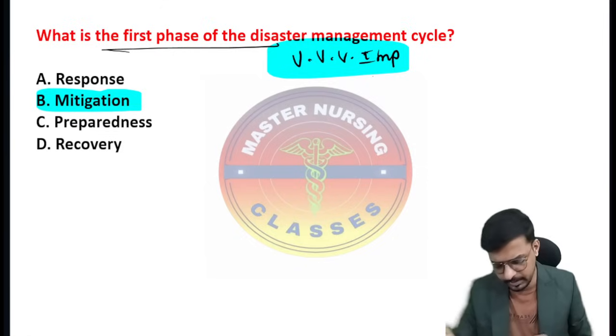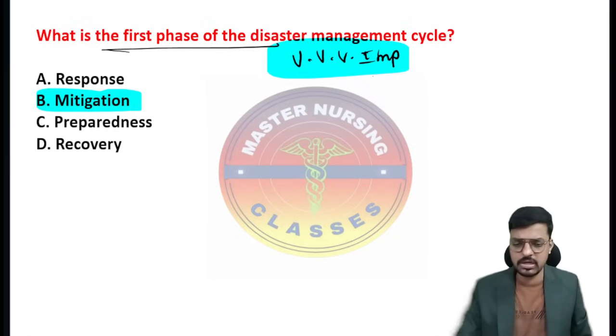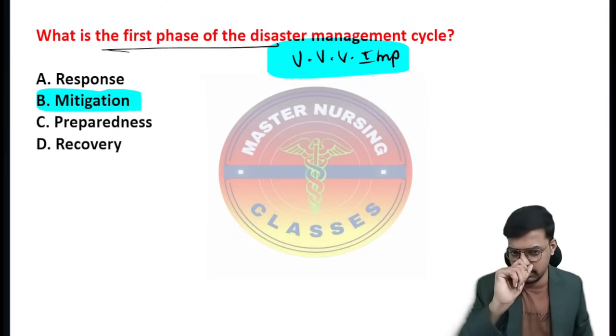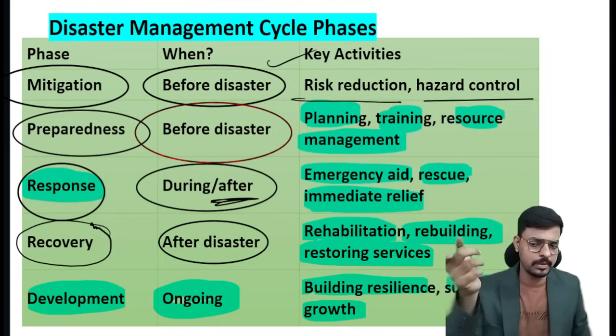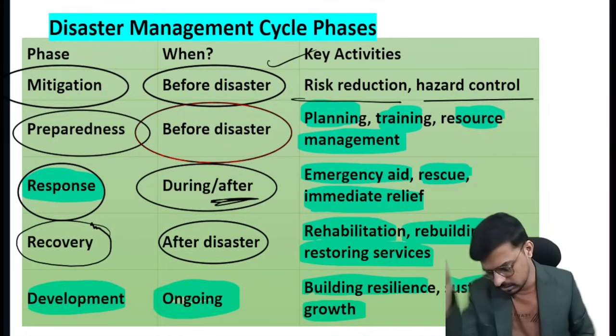In the question, the first step of the disaster management cycle was asked. So that is very important. Mitigation is the first step. After the happening of the disaster, what is the first step? The response is the first step. Very important, keep it in your mind, right? So here's the next question.